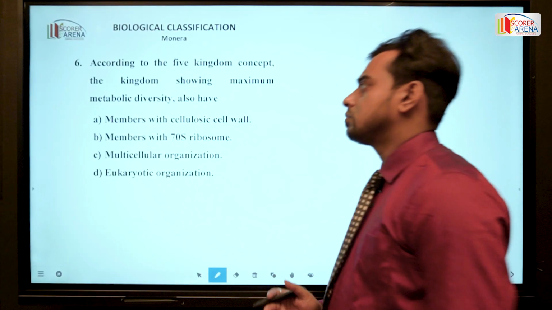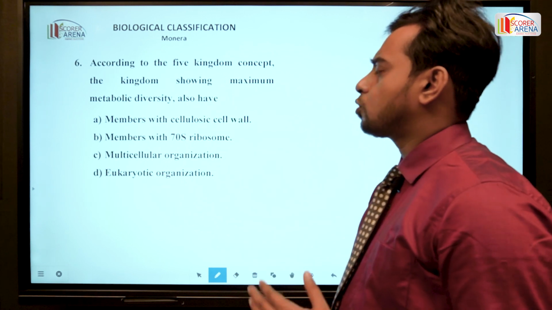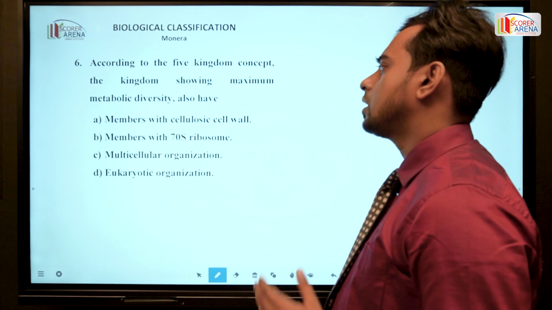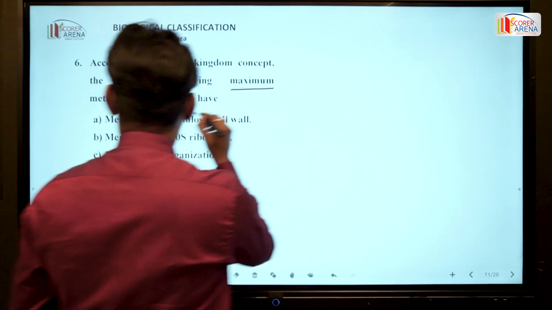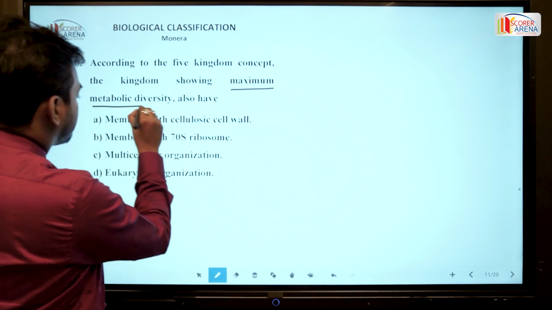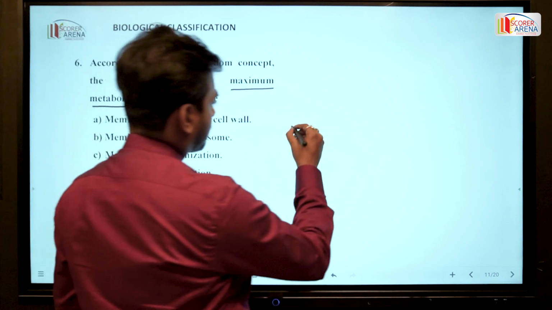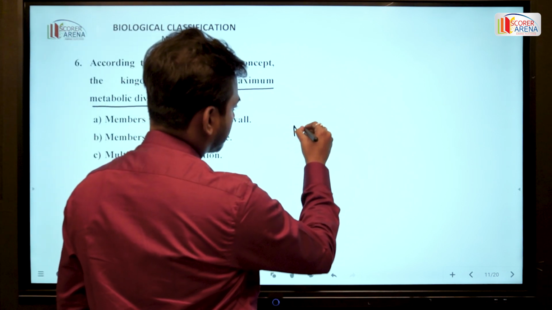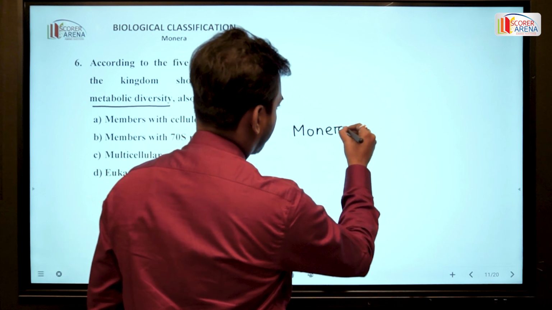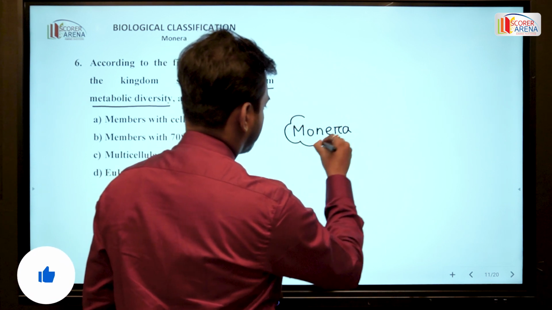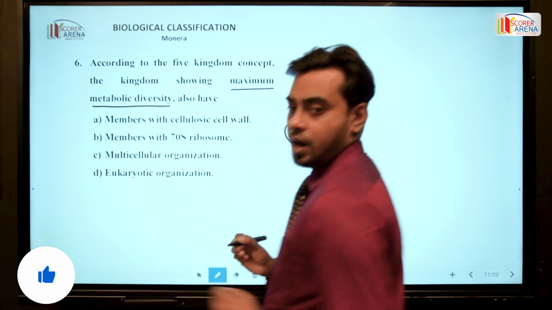So here is question number 6. It is written, according to 5 kingdom concept, the kingdom showing maximum metabolic diversity. The maximum metabolic diversity is observed in the kingdom Monera.